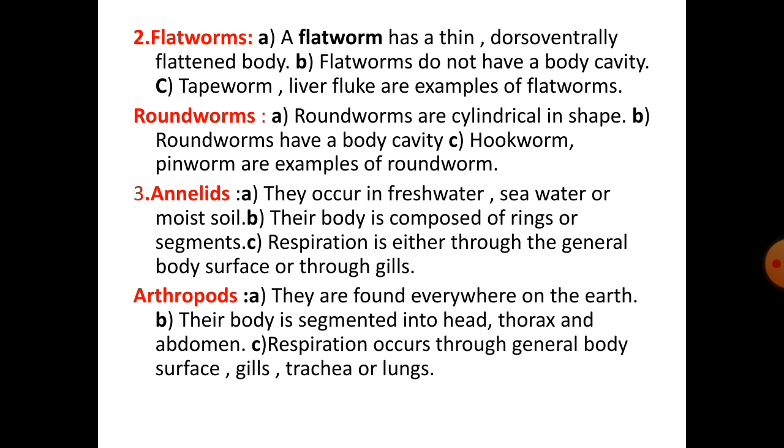Question 3. Annelids and arthropods. First point under annelids, they occur in fresh water, seawater or moist soil. Under arthropods, they are found everywhere on the earth. Second point, annelids: their body is composed of rings or segments. Second point, arthropods: their body is segmented into head, thorax and abdomen. Third point, respiration is either through the general body surface or through gills. Third point of arthropods, respiration occurs through general body surface, gills, trachea or lungs.